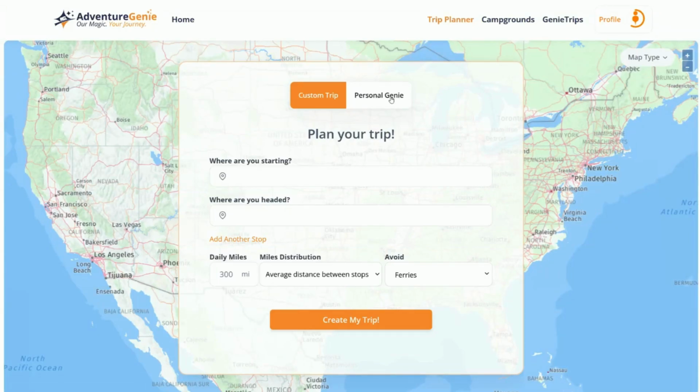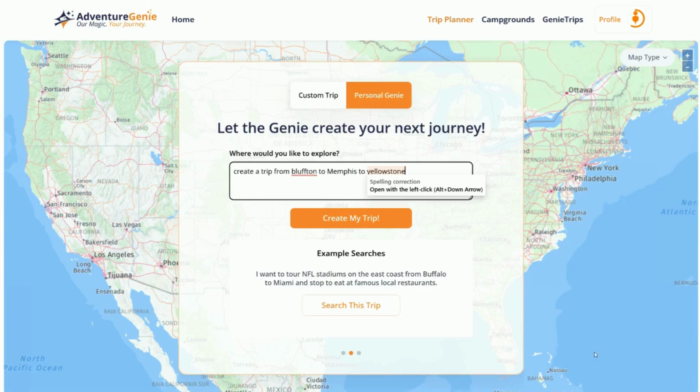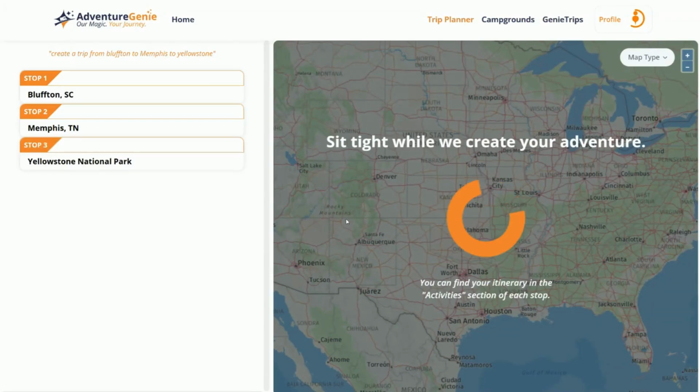Power of the Personal Genie. Imagine if you didn't need to learn how to use the buttons, the menus, the tools to create, craft, personalize a trip. Let's start with the Personal Genie. A little simple request in English language. Let's create a trip from Bluffton to Memphis to Yellowstone. That's all. Let's let the Personal Genie create that trip for us.